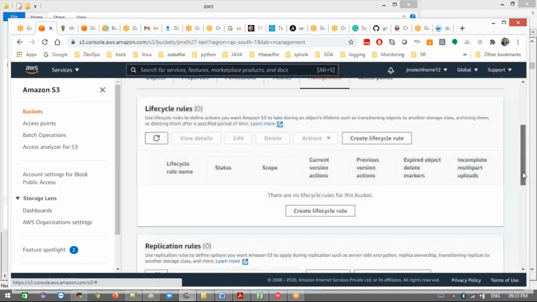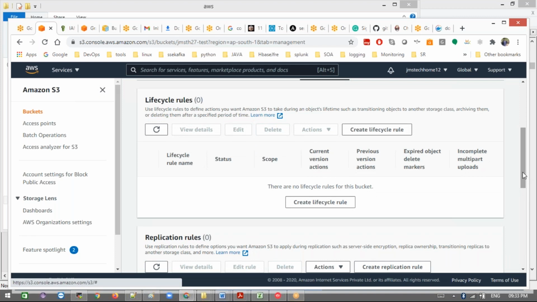If you see the lifecycle rules, this will be helpful. Even though I never use this, lifecycle rules mean that you can set up a particular time after which objects will be deleted or transferred. If you want to move objects from one storage class to another storage class, instead of doing it manually yourself, you can set up lifecycle rules. Then after a few days, your data will be moved from one storage class to another.